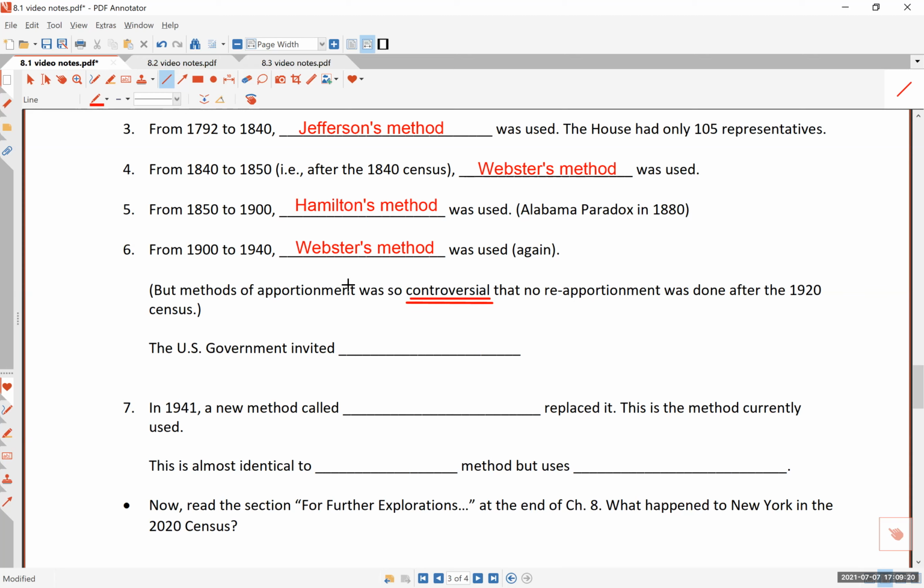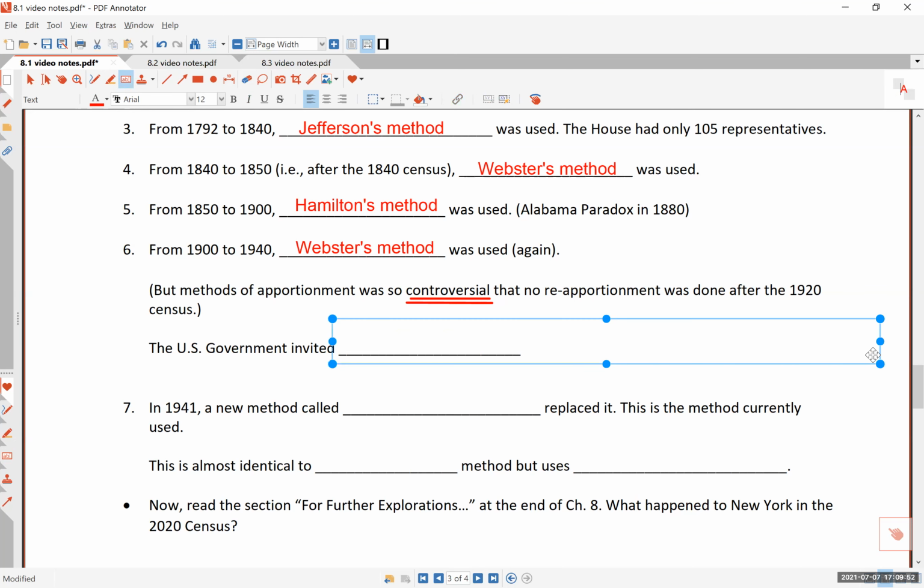Anyway, the politicians couldn't agree, and after the 1920 census, they actually didn't do apportionment like the Constitution says we have to. The methods of apportionment were so controversial that no reapportionment was actually done following the 1920 census.